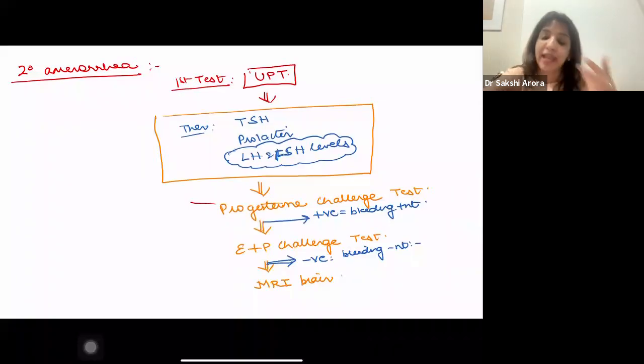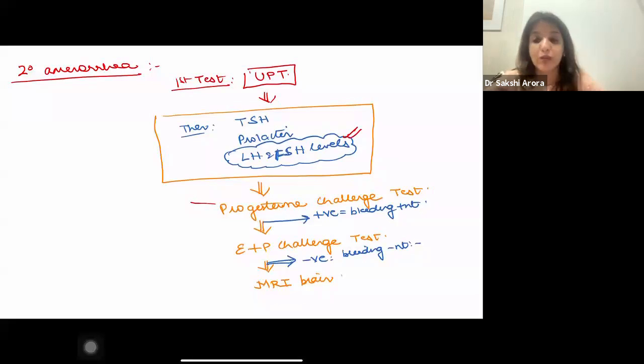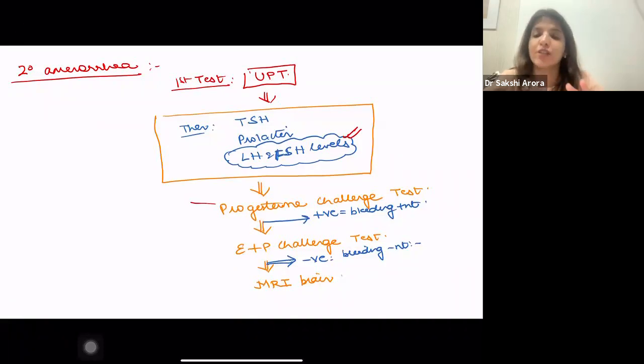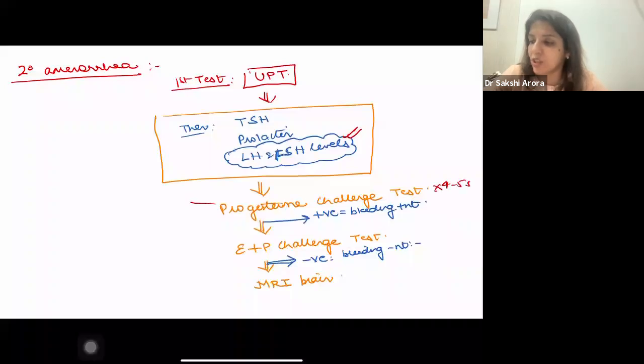right? Then the next step which you have to do is hormonal assessment, in which you are going to measure TSH levels, prolactin levels, LH and FSH levels, right? Because thyroid problems can lead to secondary amenorrhea, increased prolactin levels can lead to secondary amenorrhea, and LH and FSH you have to check, because based on LH and FSH, so many diagnoses will be made, right? After doing this, then you are going to do a progesterone challenge test, in which you give progesterone for 4 to 5 days, and then you stop.